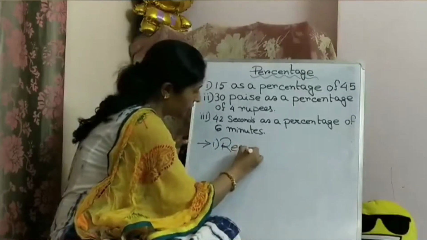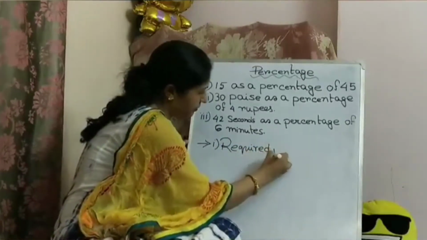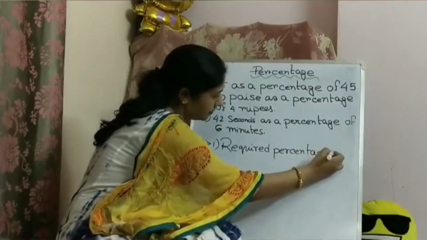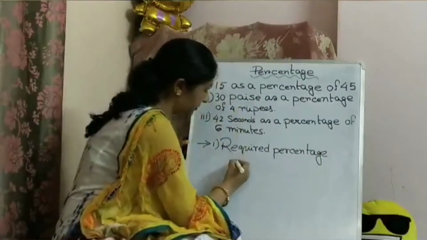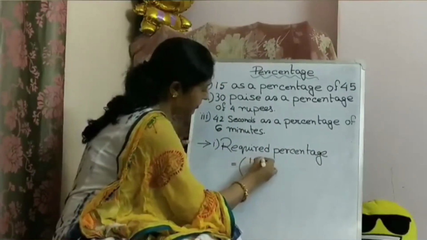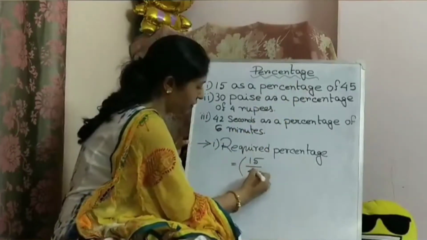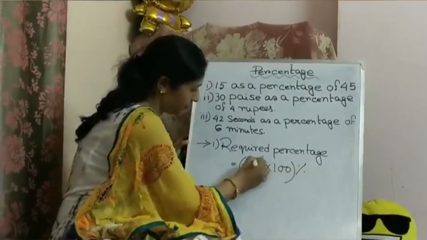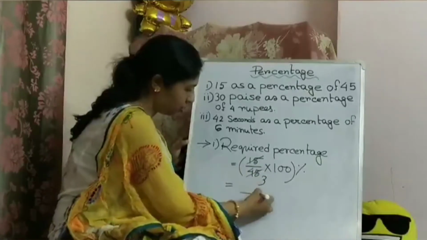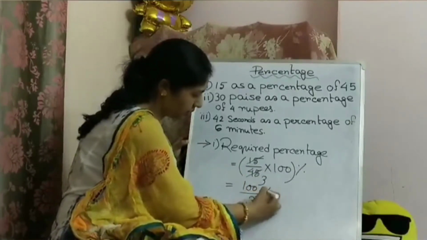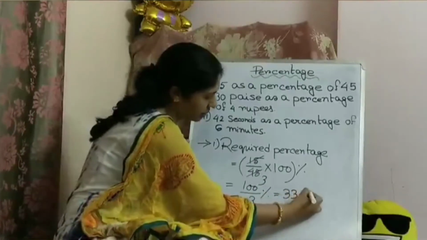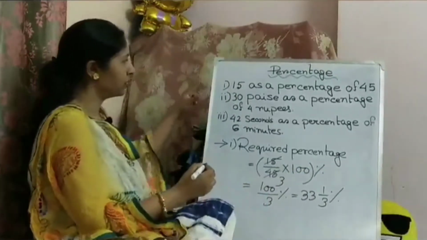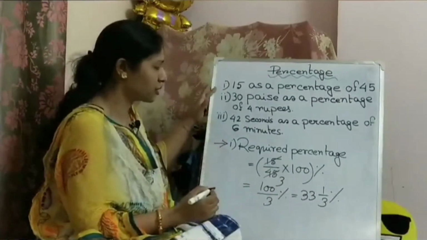Required percentage is (15 by 45 into 100), and that is 1 by 3. So 100 by 3, so it will come 33 1 by 3 percentage. Okay, so this is our answer of the first question.